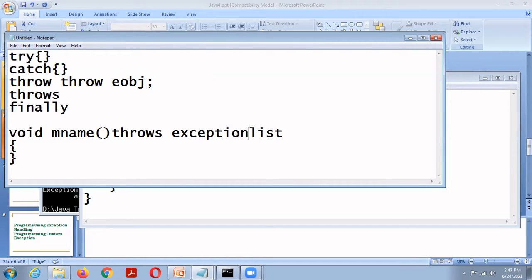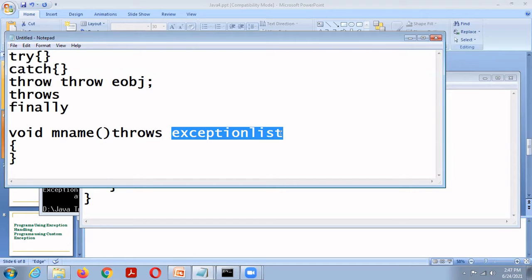That means this method throws these exceptions, but these exceptions are not handled by this method. Any exception that is thrown out of a method must be specified as such by a throws keyword. So that is the use of the throws keyword.